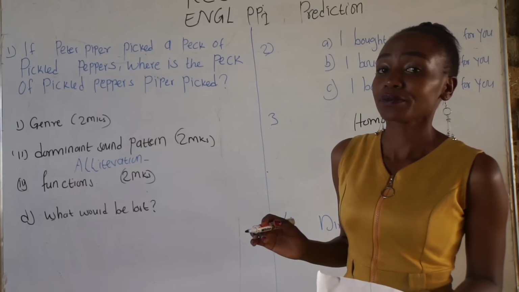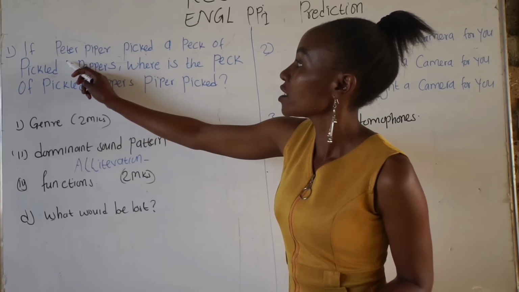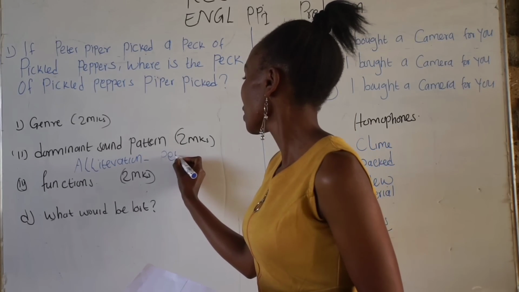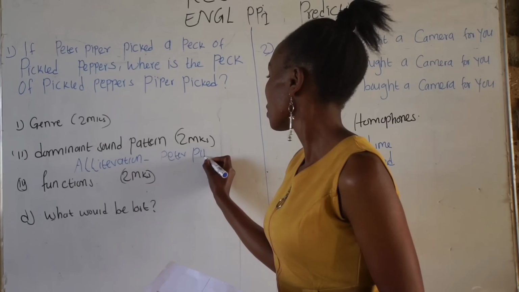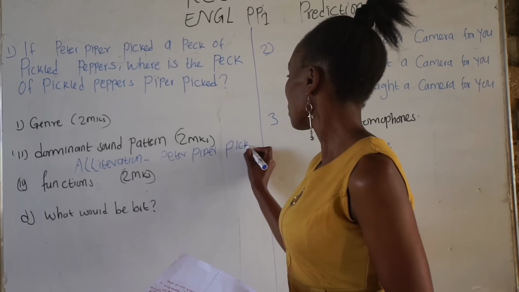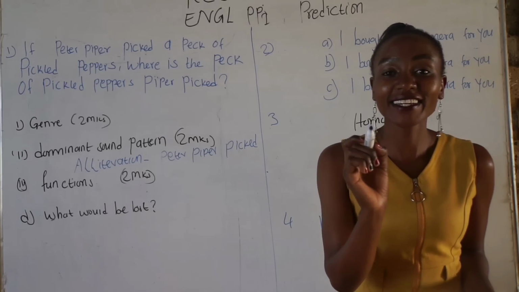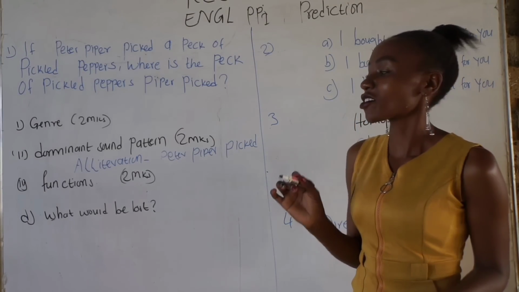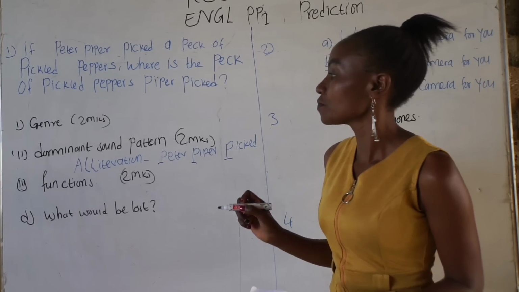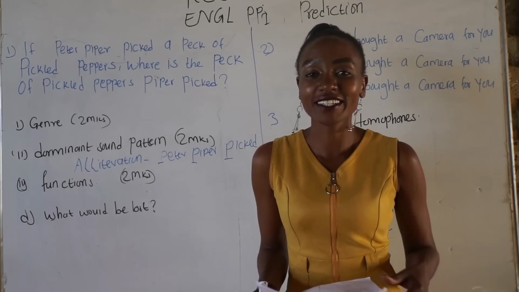Alliteration is our dominant sound feature, and then you're going to pick like 3 words: Peter Piper picked. That is our illustration, and then you're going to identify the sound that has been repeated. We have the p, and the p. So our dominant sound feature is alliteration. Make sure you have the correct spellings.